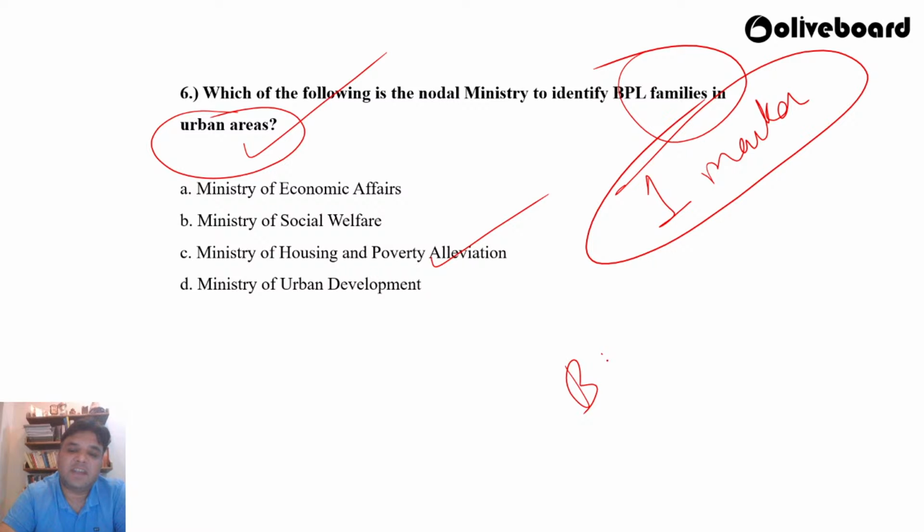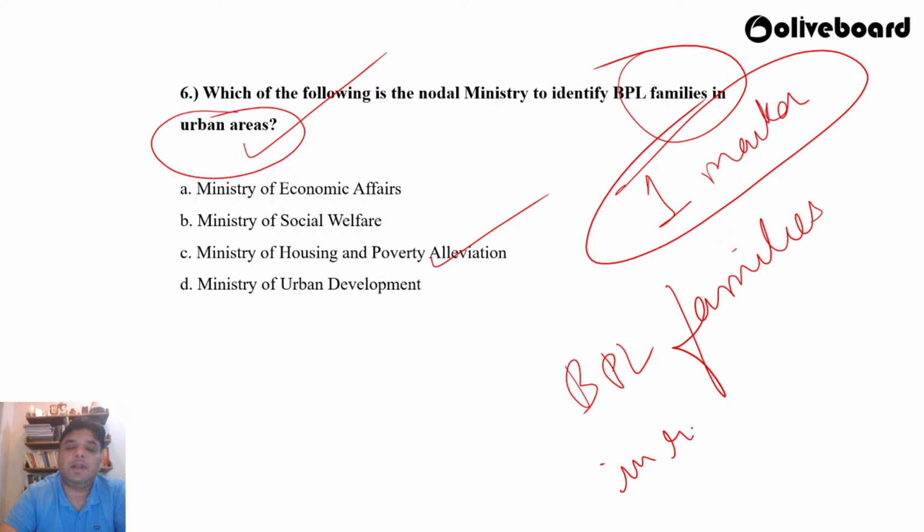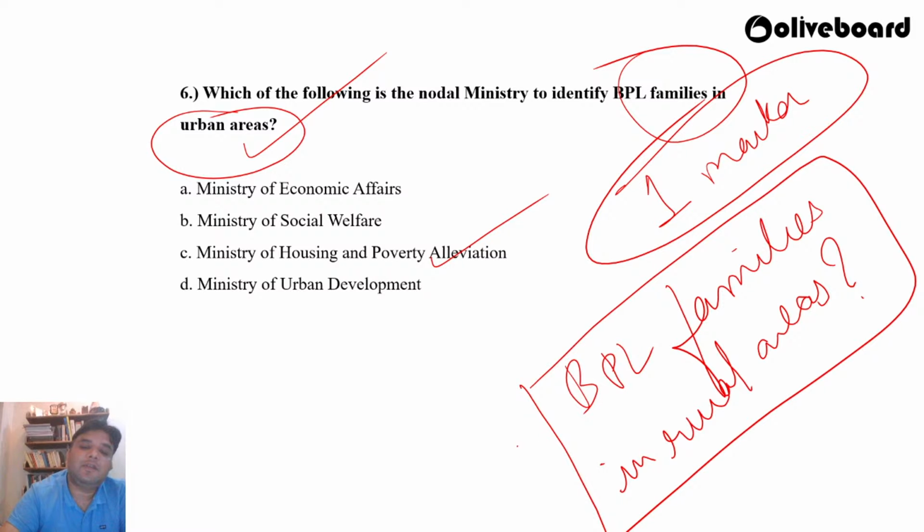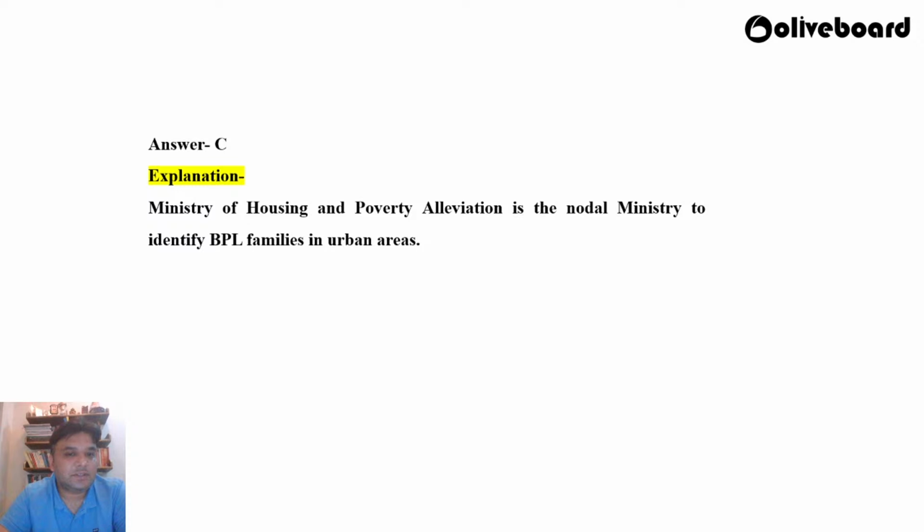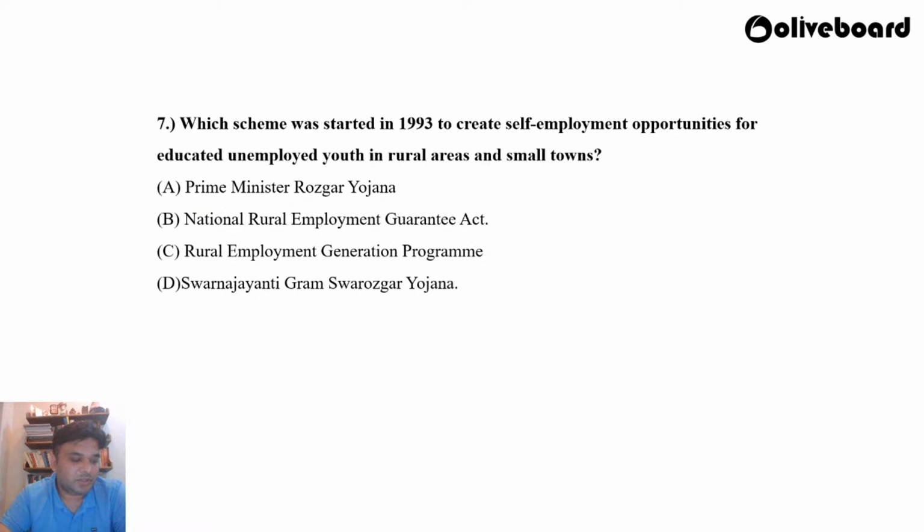For you, the home assignment is to find out how BPL families are identified in rural areas, and which ministry is charged with that responsibility. The answer here is obviously C, the Ministry of Housing and Poverty Alleviation.